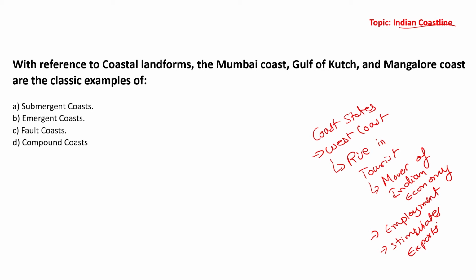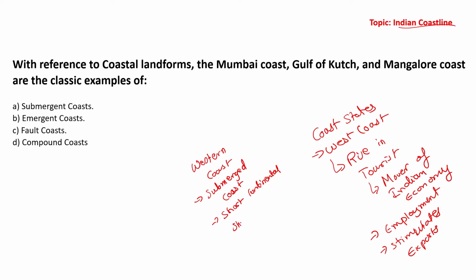If we look at the western coast of India, what do we notice? That the western coast of India is a submerged coast. Alright, it is basically a submerged coast. Okay. And because it is a submerged coast, it has a short continental shelf.